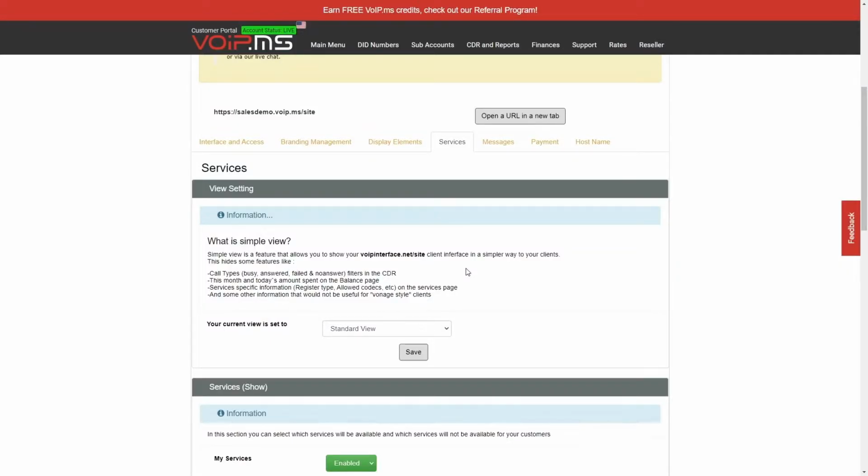The view setting will give you a default view for all your clients, but it will also reduce the ability to customize the service access through the package later. For this reason, and for more flexibility, I would suggest setting the view to standard view and enabling all the services. We will see how to customize these settings with the package later.